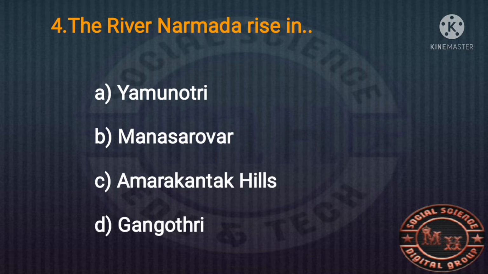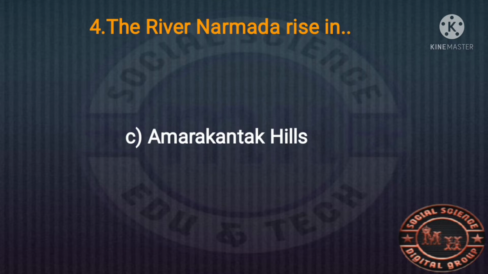Yamunotri glacier is the birthplace of the Yamuna river. Gangotri is the birthplace of the Ganga river. Manasa Sarovar is the birthplace of Brahmaputra. The right answer is the Amarakantaka Hills, where the river Narmada rises.